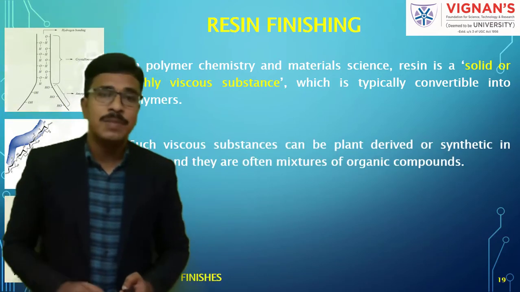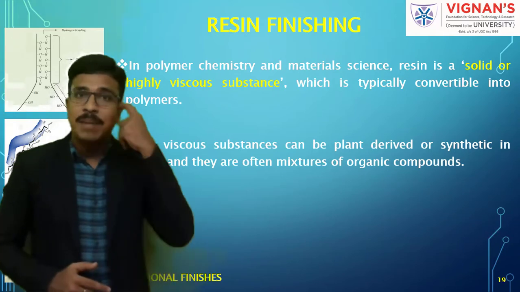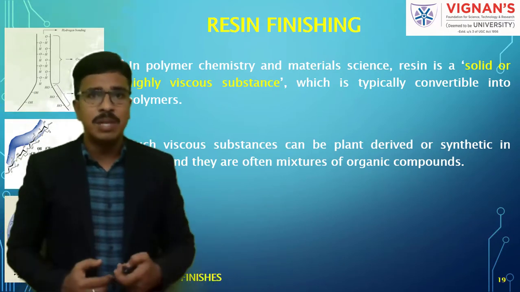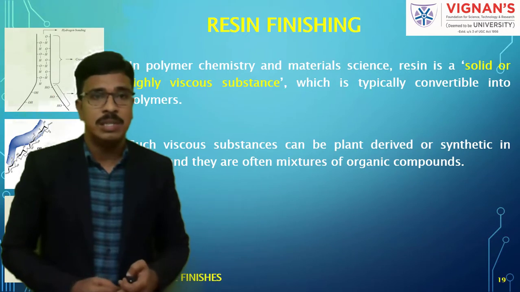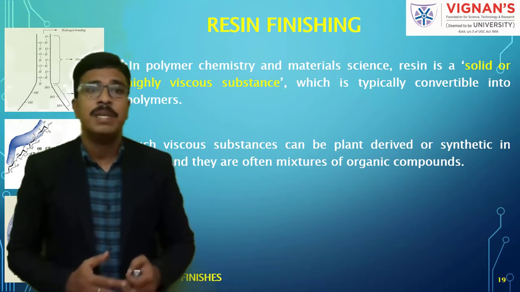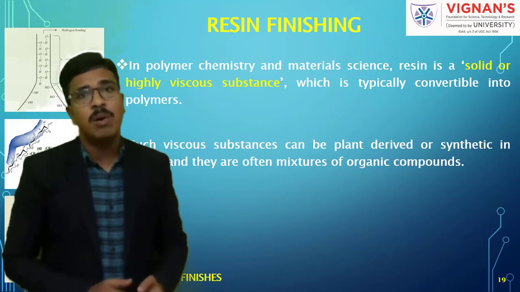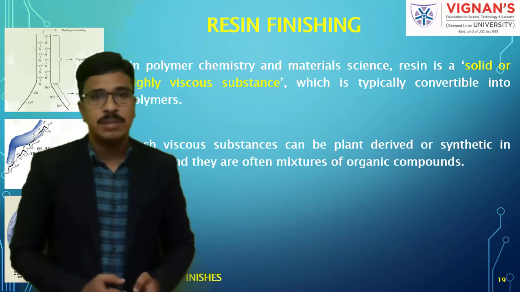Understand? Such viscous substances can be made from plant derivatives or be synthetic in origin, and they are often mixtures of organic compounds. That means the resins we may get from plant-based derivatives or synthetic in origin.